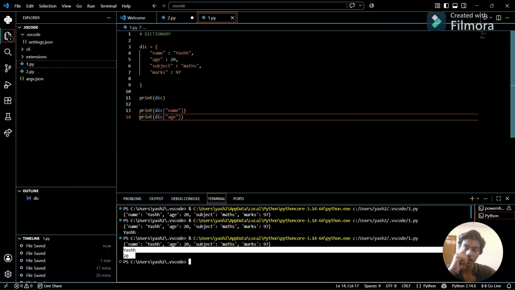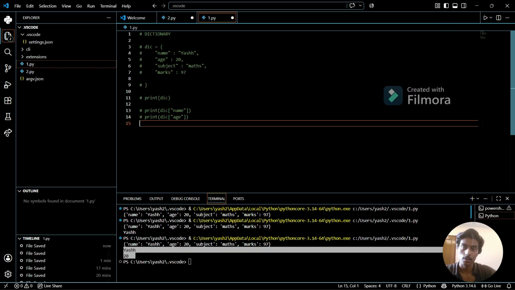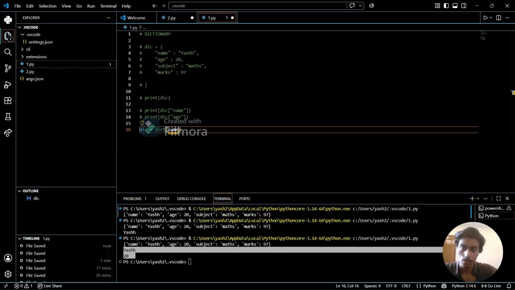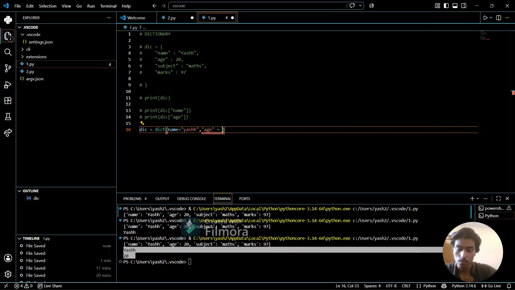One more thing, we have one more method to store something in a dictionary. If I want to store something in a dictionary, I can use the data type dict, and I can use name is equal to Yash, and then age is equal to 20.